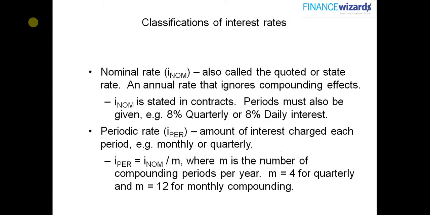Now when we come to classification of interest rate, nominal rate is also called the quoted rate or stated rate, an annual rate that ignores compounding effects. It is stated in contracts. For example, in an FD you will see your FD is giving an 8% rate. Periodic rate is the amount of interest charged every period, monthly or quarterly.